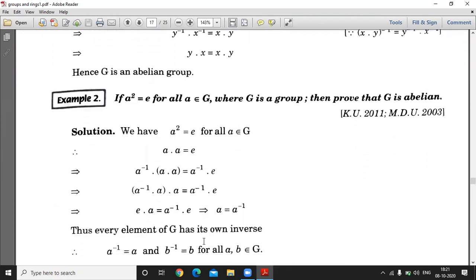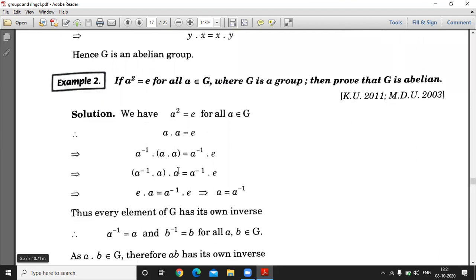Second example, if a square is equal to e for all a belongs to G where G is a group, then prove that G is abelian. If a square of every element of G is the identity element, then we have to prove again G is abelian. स्टूडेंट्स जो भी हम ये एग्जांपल कर रहे हैं, ये एज अ रिजल्ट आपको याद भी रखनी है. ये रिजल्ट है क्योंकि आगे थ्योरम्स में यूज भी होंगे.